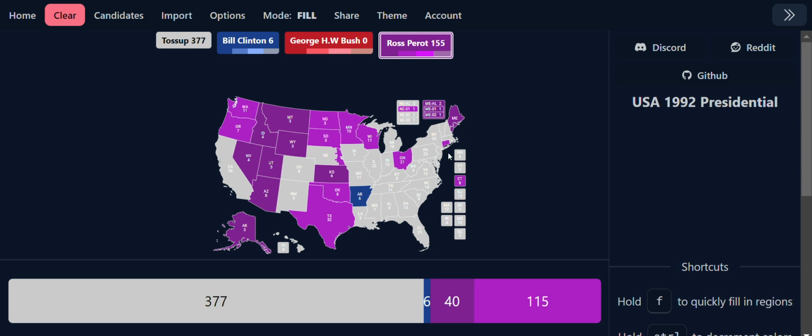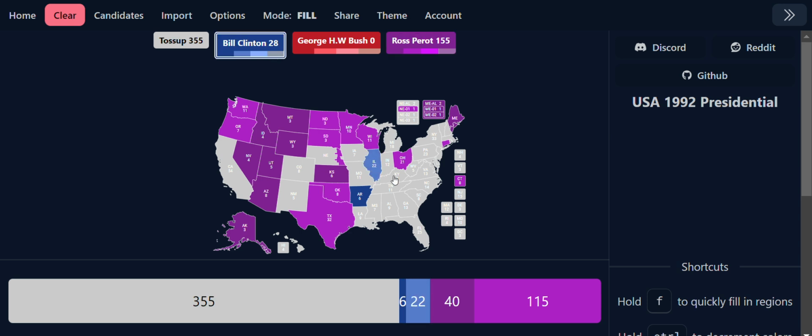reform states. Now let's go with the likely Democratic states. Illinois, Kentucky, Tennessee, West Virginia, New York, and finally Louisiana. Now let's go with the likely Republican states. There is none.